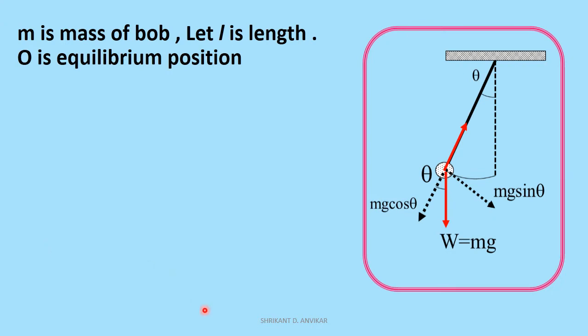Time period of simple pendulum. The time taken by the pendulum to complete one oscillation is known as the time period, and now we calculate the time period of the simple pendulum. Consider M, the mass of the bob of the simple pendulum, and suppose L is the length of the simple pendulum. O is known as the equilibrium position. Consider the pendulum is disturbed from the equilibrium position, and suppose the pendulum is released. Then the pendulum performs oscillatory motion.